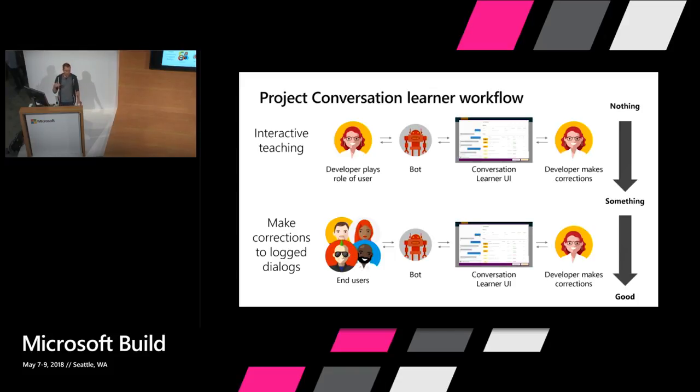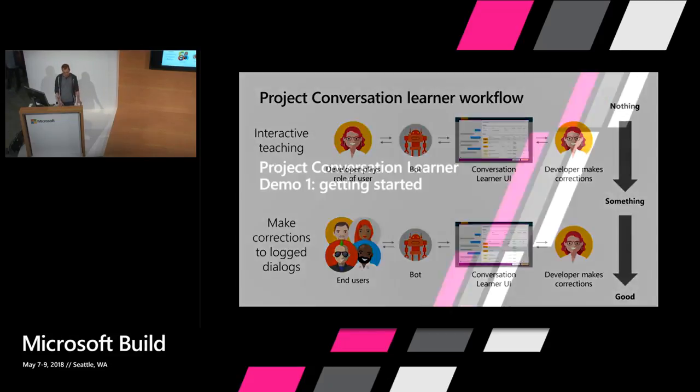And the point of this is this gets you from nothing to something to a good system, all the while you're improving the same underlying machine learning model. There's not a dead-end path here of getting started and then having to transition over to some different model. It's the same machine learning model you're improving as you go.